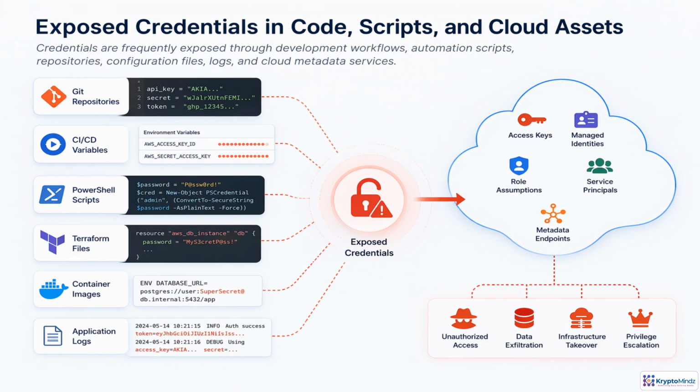Exposed credentials often come from normal engineering work, not obvious negligence. A key gets copied into a repository, a CI variable is logged, a script stores a password, or a container image keeps an old environment file. In cloud systems, the blast radius can grow quickly because keys, service principals, managed identities, and metadata endpoints may grant direct access to data or infrastructure. Treat non-human credentials as high-risk assets. Scan continuously. Rotate when exposure is suspected. Enforce least privilege. Use vault-backed injection. And prefer workload identity over long-lived secrets wherever possible.